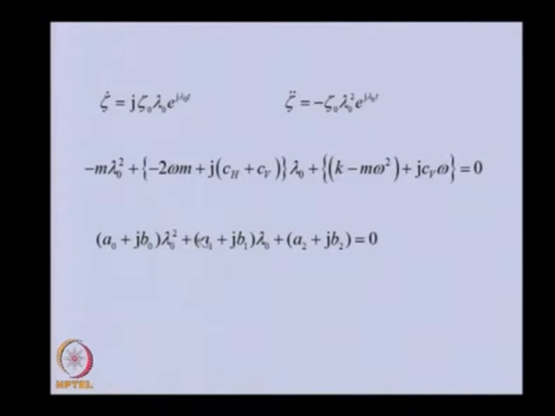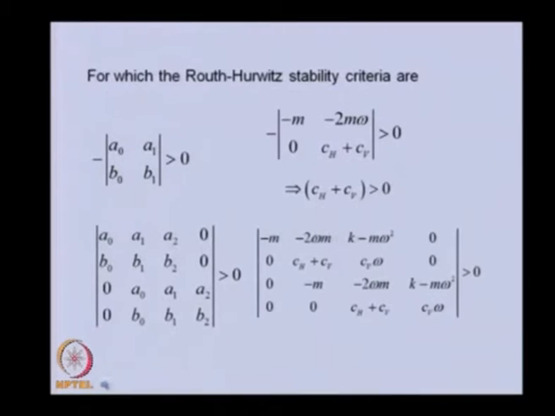So stability criteria for this equation are provided in the next slide. This is the Routh-Hurwitz stability criteria for a polynomial with complex coefficients. The determinant, minus of this, should be greater than 0.